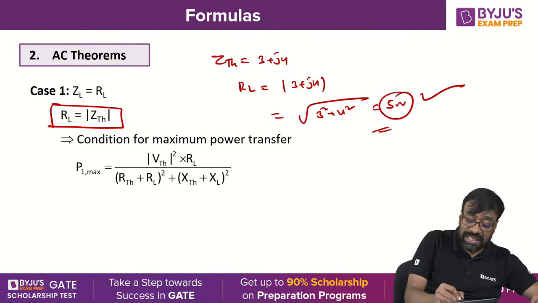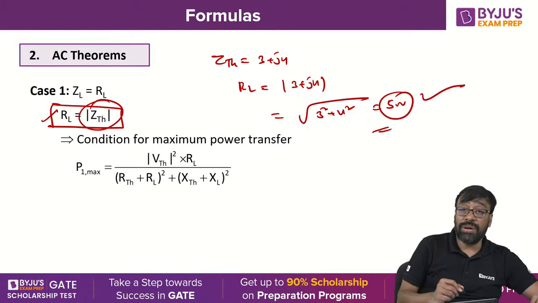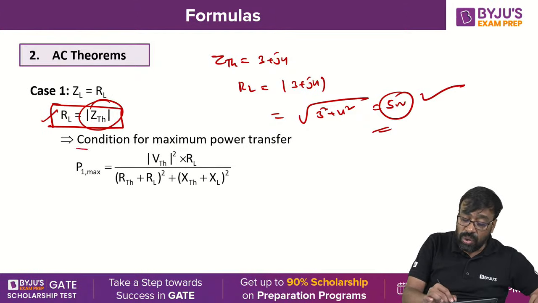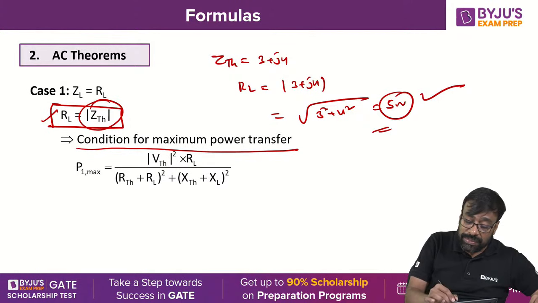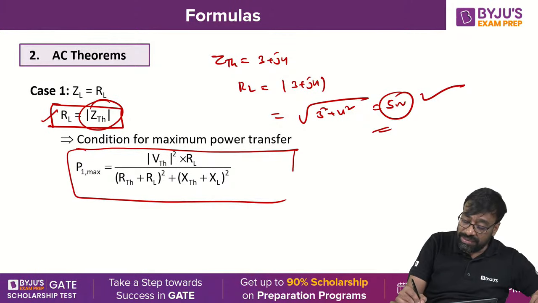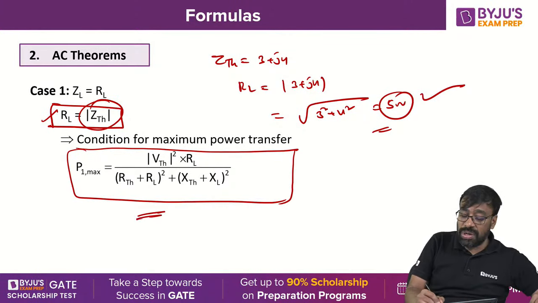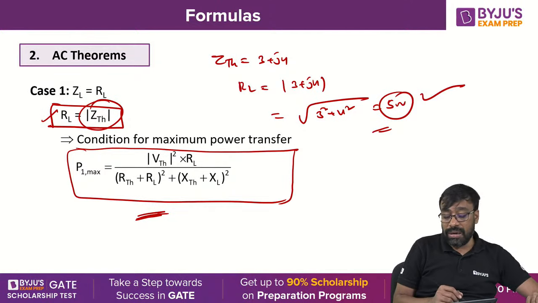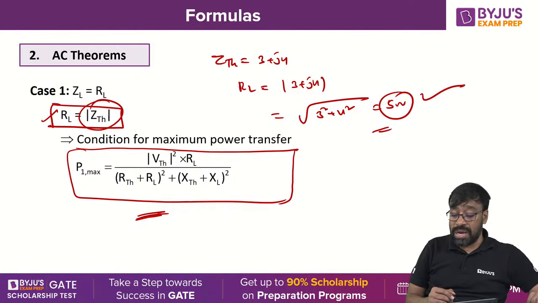That means if you fix RL at the magnitude of Z Thevenin, then that load will receive the maximum power. That maximum power value will be, this is the formula, VTH square into RL by (RTH plus RL) square plus (XTH plus XL) square.